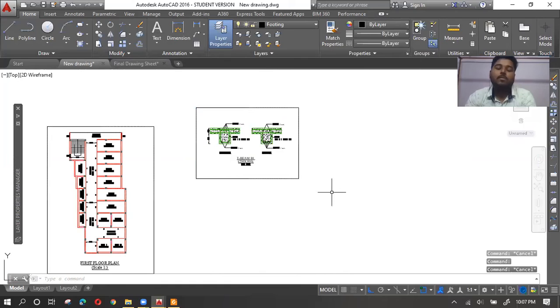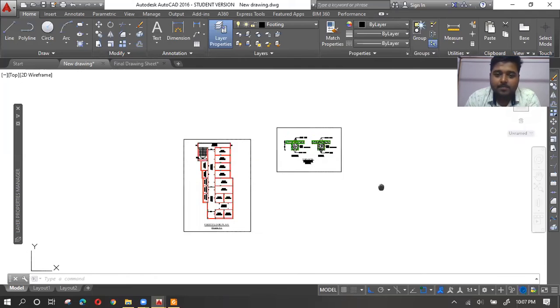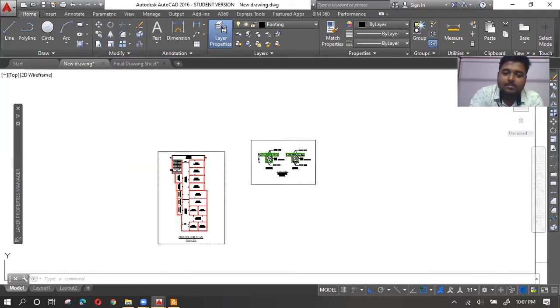No, text height will be the same because it's in the same layer. If I create one text layer and put all the text in it, then it will be the same, because my scale will be the same if I am putting it in a print sheet of A4.